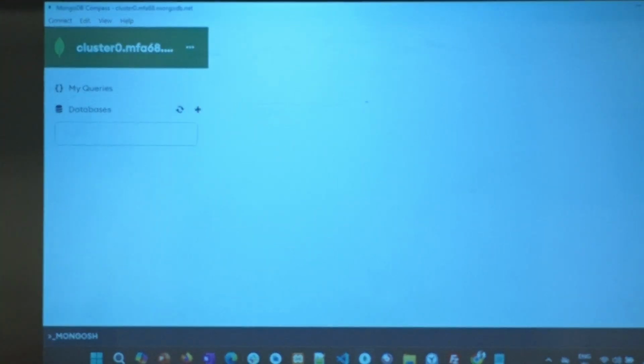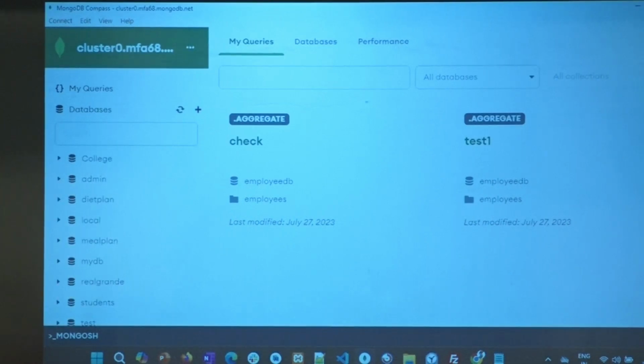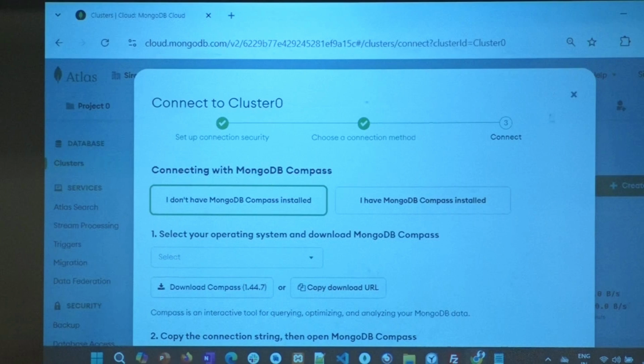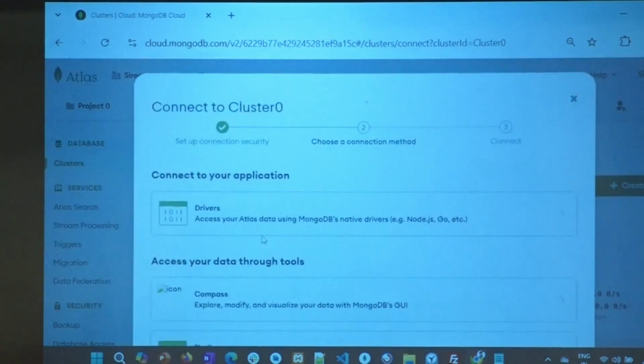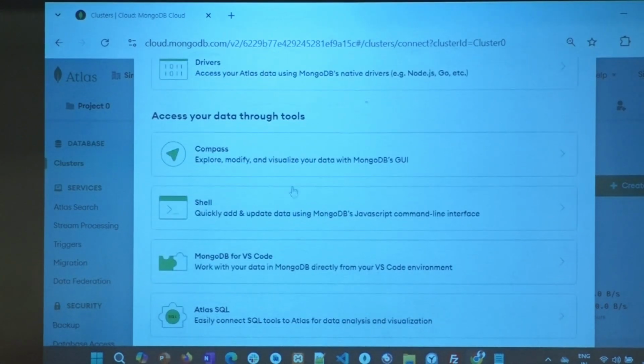You see from my Compass, yeah, there we go. That's simple, guys. You just go to, where do you go? You go to connect here, right? It opens up. I go to Compass. You see that? If you want to connect from shell, they have a procedure.